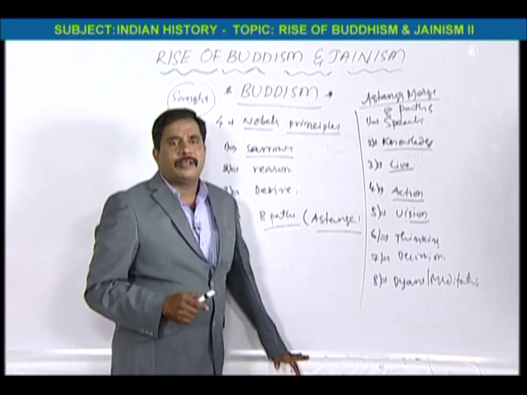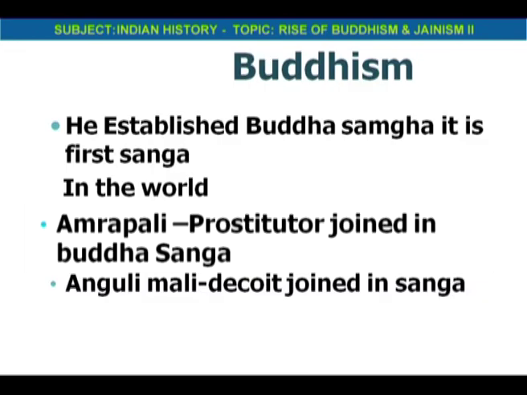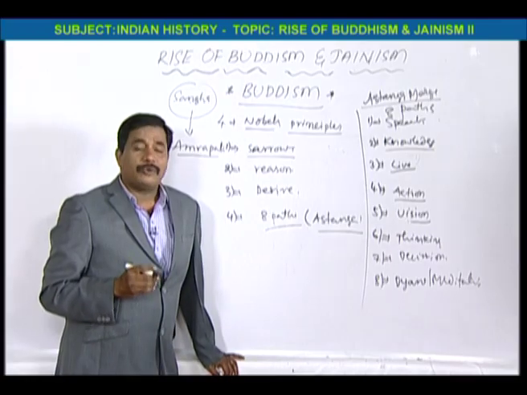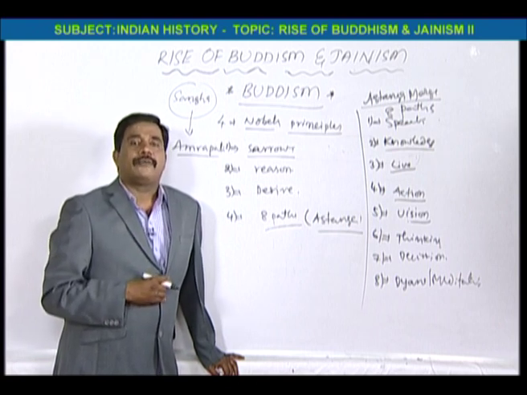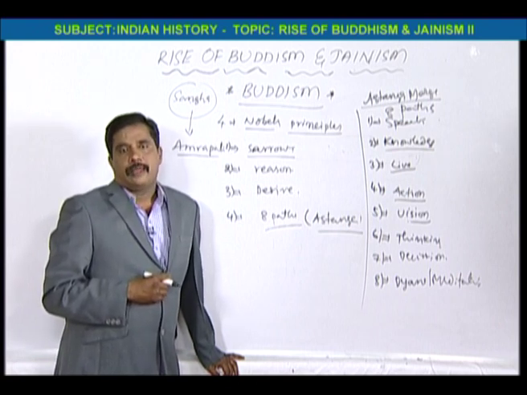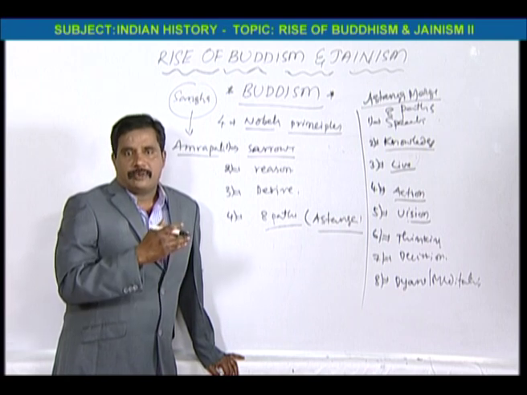And one prostitute also took the membership in the Bauddha Sangha. Her name was Amrapali. Actually, who was Amrapali? She was a royal dancer in the court of Ajatashatru, the Magadha ruler.